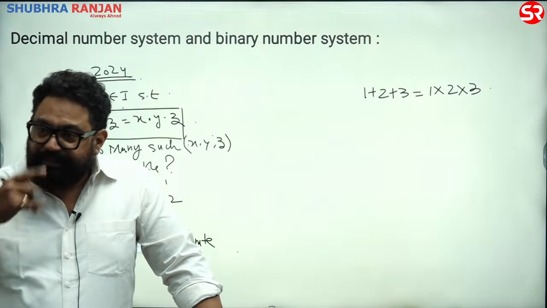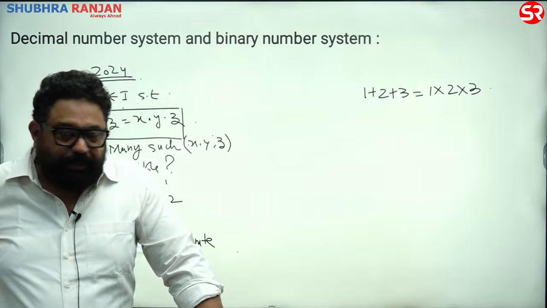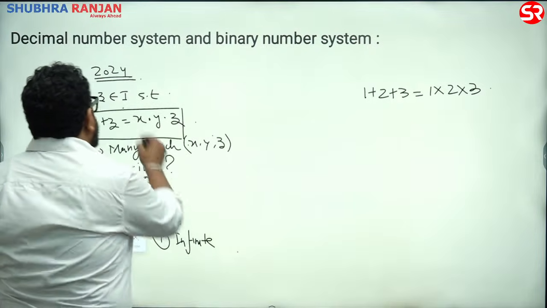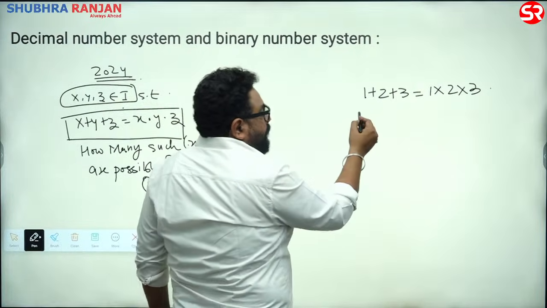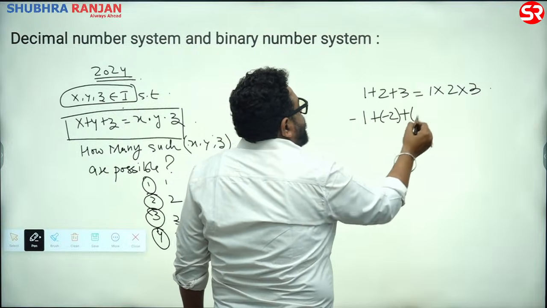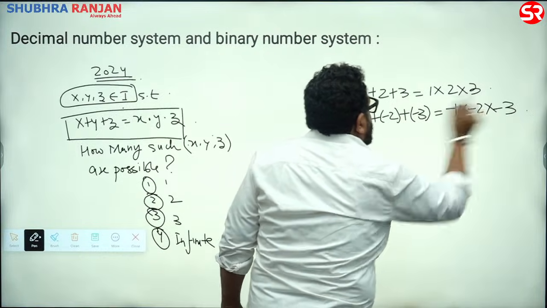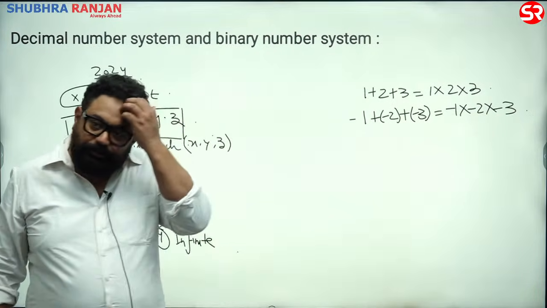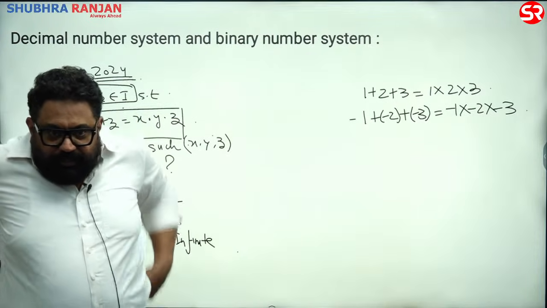When x, y and z are natural, this is the only possible solution, right? But now x, y and z are बच्चों integers. So one more, 1 minus 1 plus minus 2 plus minus 3 is equal to minus 1 into minus 2 into minus 3. Minus 6 is equal to minus 6. दो हो गए. Any more? Any more?